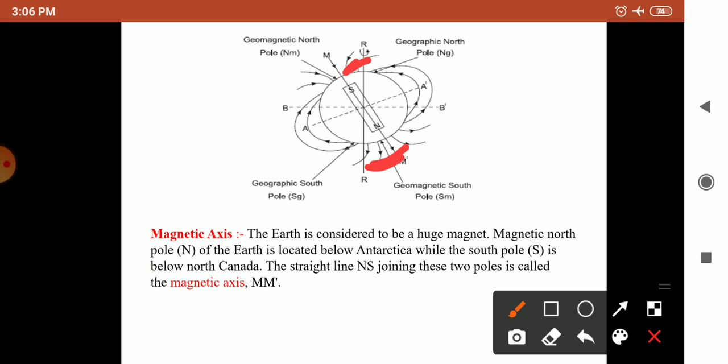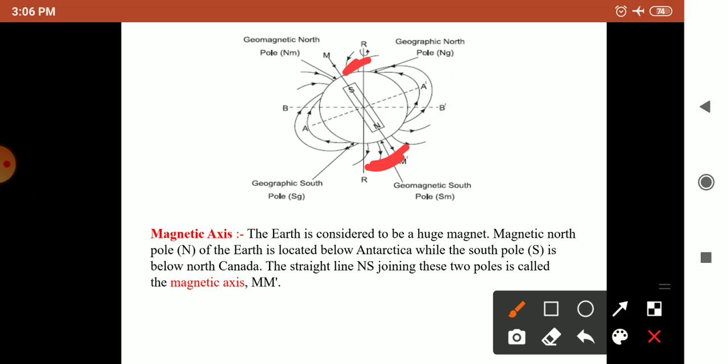So this indicates that there is some magnetic field present everywhere on the Earth. This is called terrestrial magnetism, and it helps in navigation. So now we have to study the magnetic parameters of Earth.